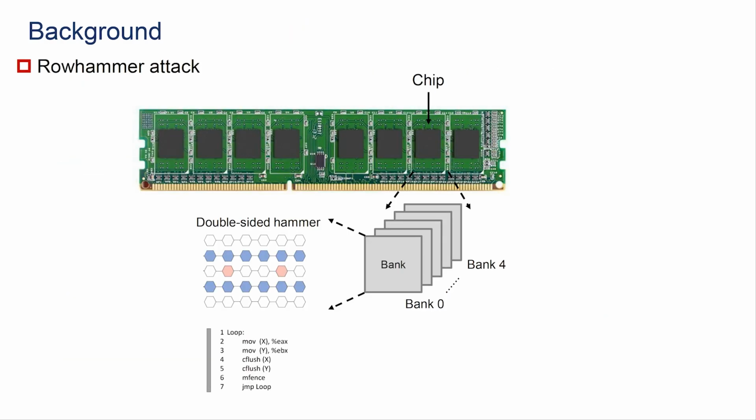So, the background for Rowhammer. The Rowhammer attack is focused on tampering with the data in DRAM. In each chip of the DRAM there are multiple banks, and in each bank we try to flush the adjacent rows, and then the data on the middle rows will be tampered because of the physical property of the DRAM.